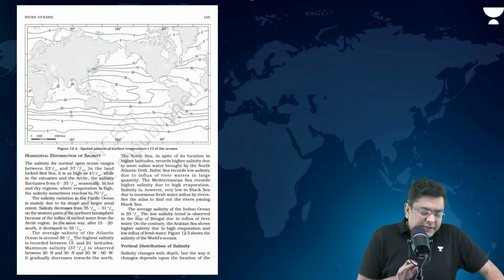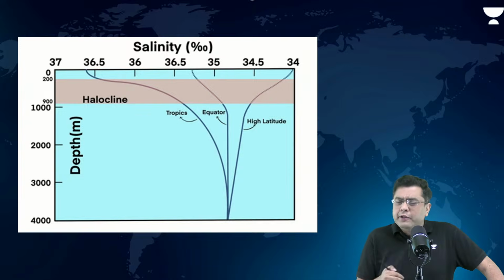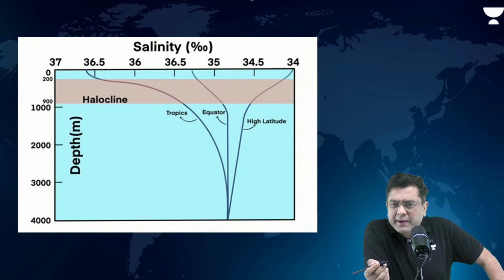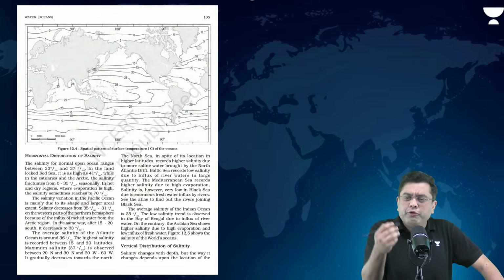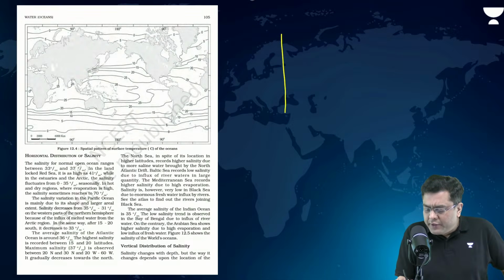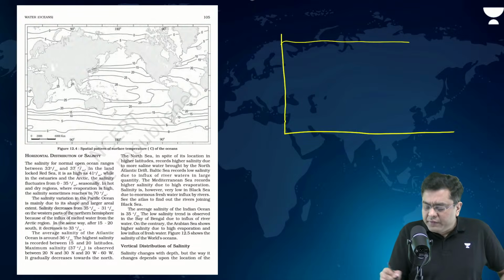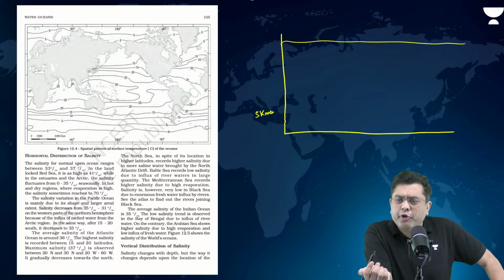Okay. Then you have the case of the variation of salinity with depth. So all these factors that we have talked about, addition of water, removal of water, if you consider the depth of the ocean, let's suppose this is your surface, this is the depth of 5 kilometers. Rainfall.